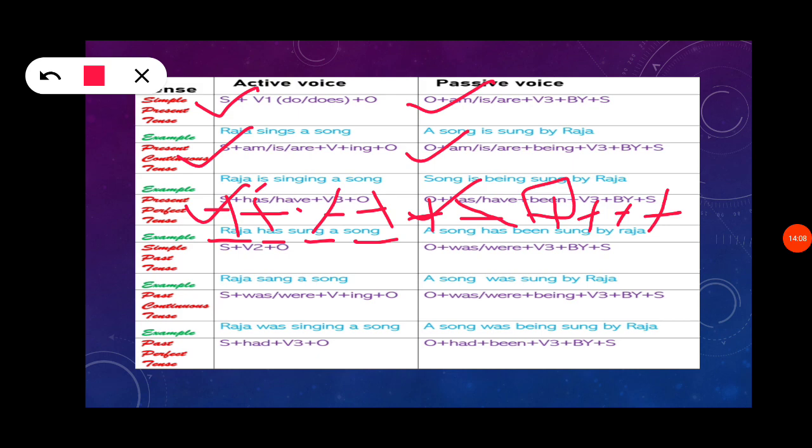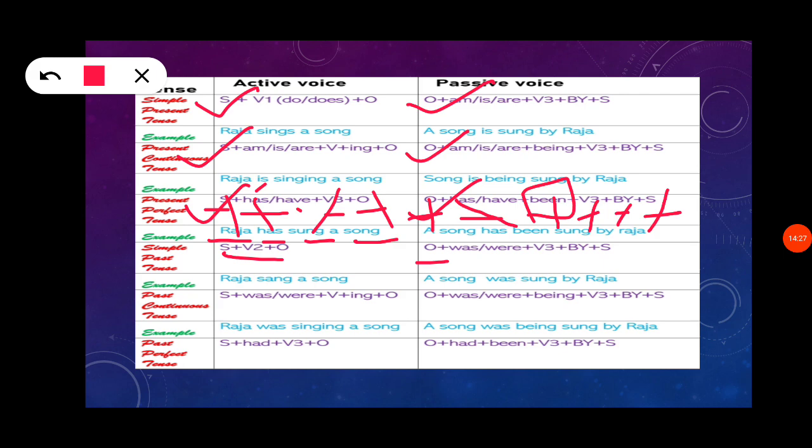So now we can see past tense, simple past tense. Subject plus verb 2. Verb 2 means past tense, verb 1 means present tense, verb 2 means past tense, verb 3 means past participle. So subject plus verb 2 plus object.